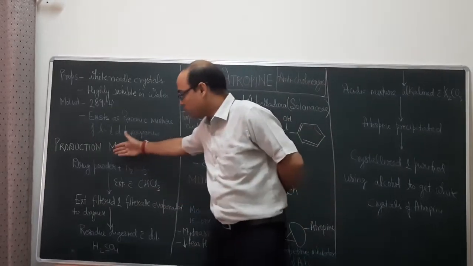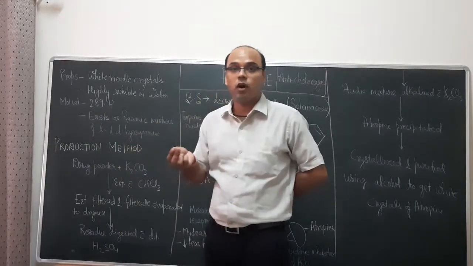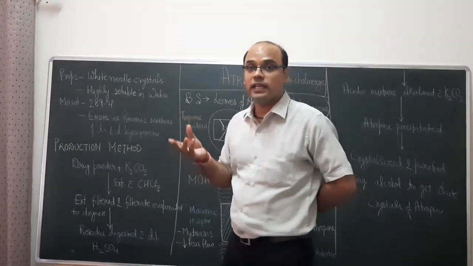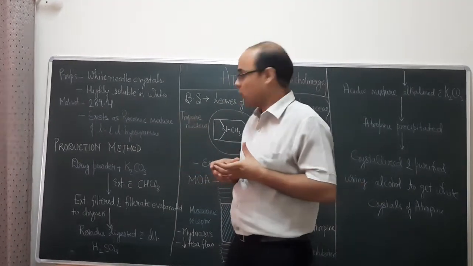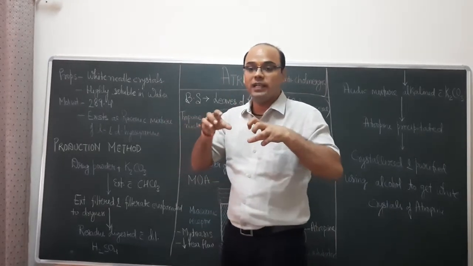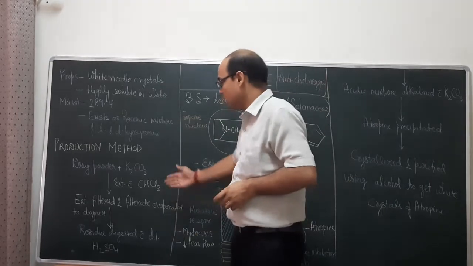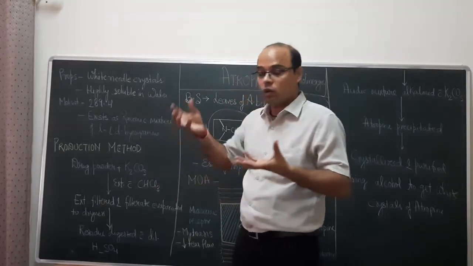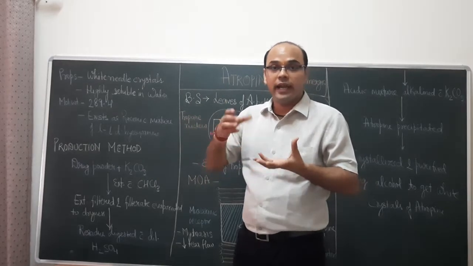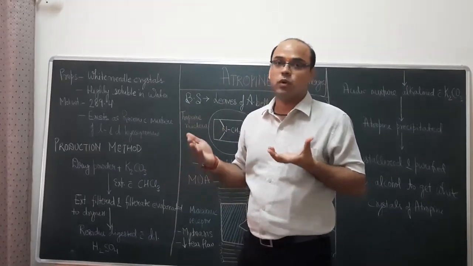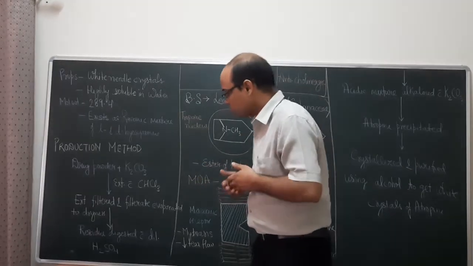We took the drug powder, the leaves of Atropa belladonna, and the leaf powder is moistened with potassium carbonate. The moistened leaves are extracted with chloroform, then the chloroform extract is filtered, and the filtrate thus obtained is evaporated to dryness using a rotary vacuum evaporator.